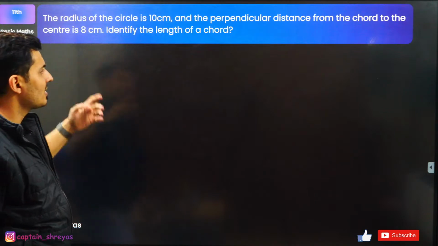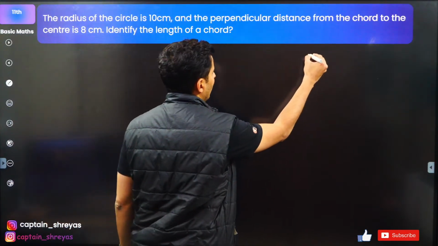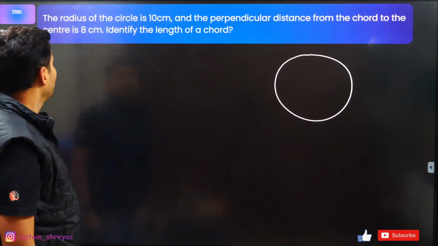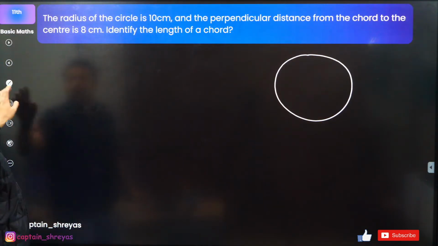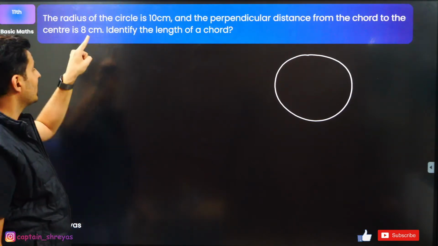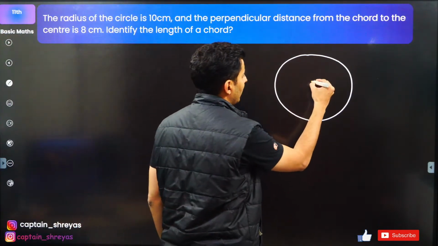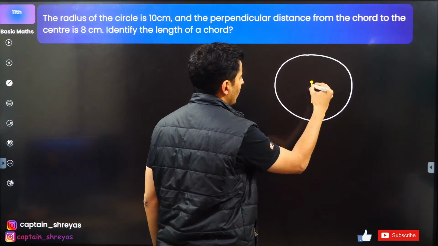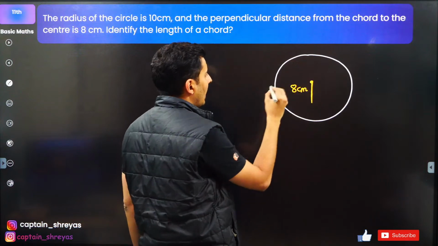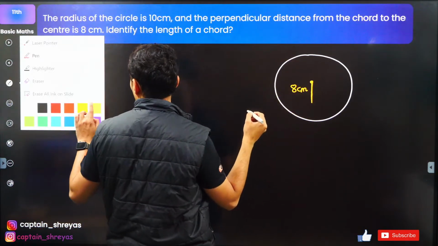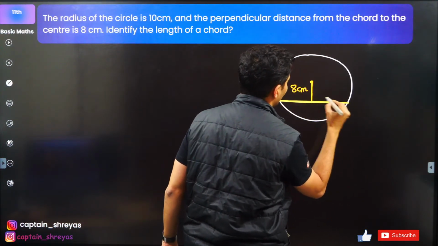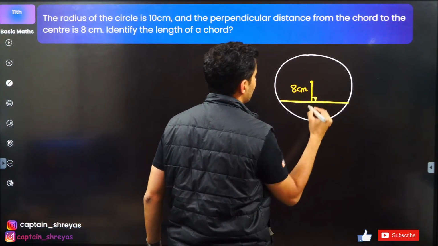So let's draw a circle first. Okay, so this is your circle. The radius of the circle is basically 10 centimeters. The perpendicular distance from the chord to the center is 8 centimeters. And let me show the chord now. This is your chord. This is the perpendicular distance.